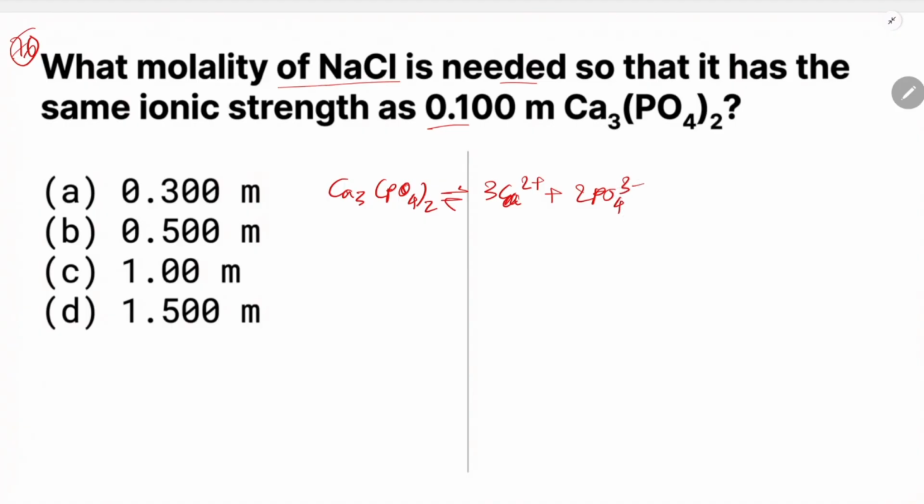Three minus. If the concentration is 3M and this is 2M, the ionic strength is equal to half of MiZi squared. First of all, for the first cation, concentration is 3M into charge 2, that is 4 for Zi squared, plus 2M into 9.